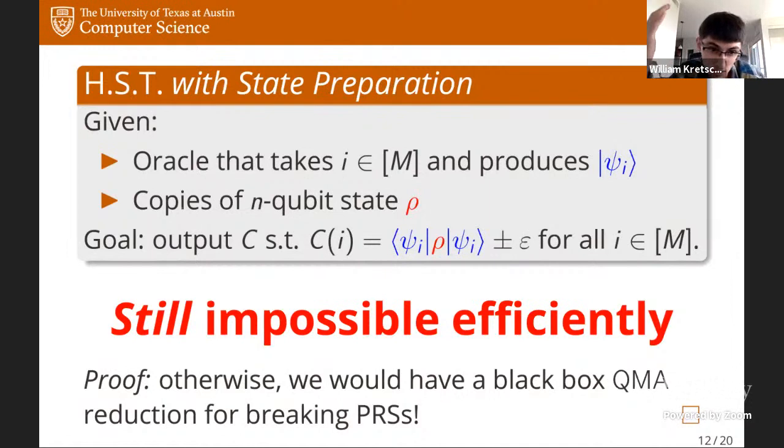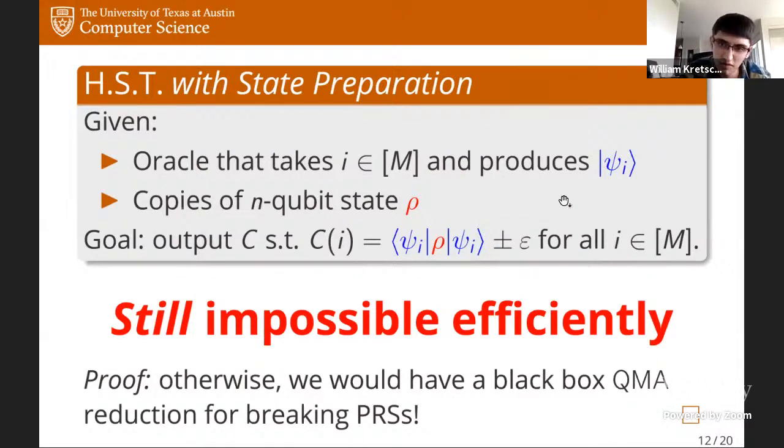And what's the proof of this? Here, these psi i's, you should think of these as being like the different states in the pseudorandom ensemble. The state rho is the state which is either some copies of a pseudorandom state or copies of a Haar-random state. And this output circuit is basically what you would feed into a QMA algorithm, because you'd be asking, is there some i such that C of i reports something close to 1?